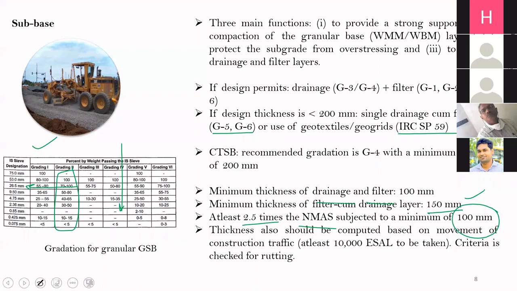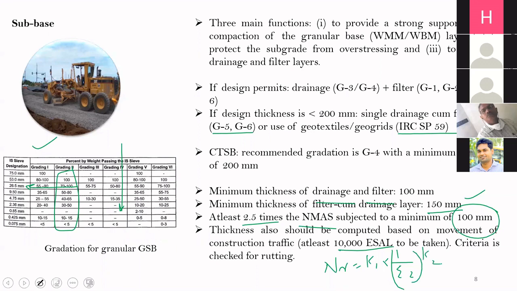The thickness should be computed based on the movement of construction traffic. Just like doing a normal pavement analysis, you will consider approximately 10,000 equivalent standard axle load. You will use this criterion: NR = K1 × (1/εz)^K2.